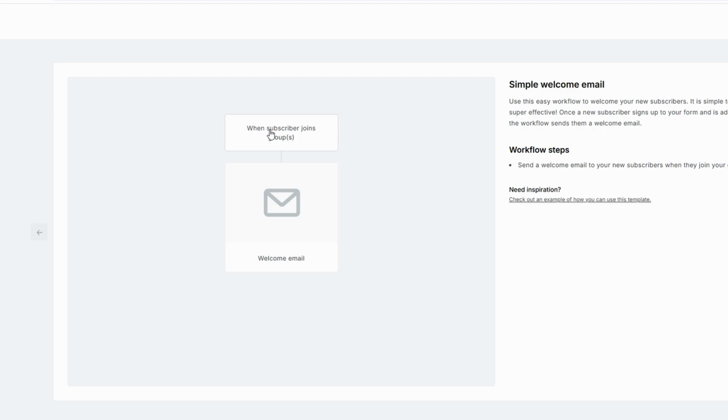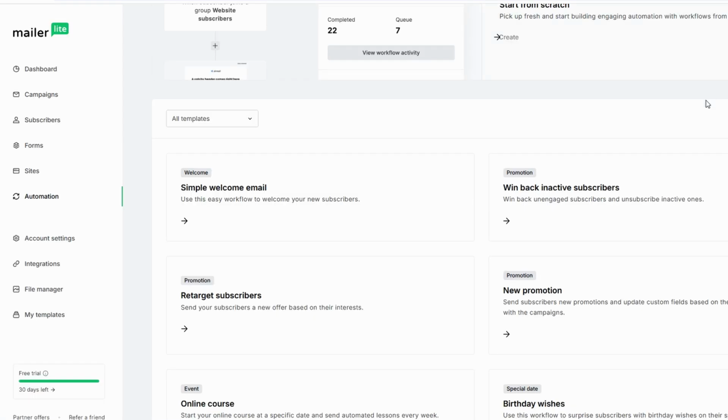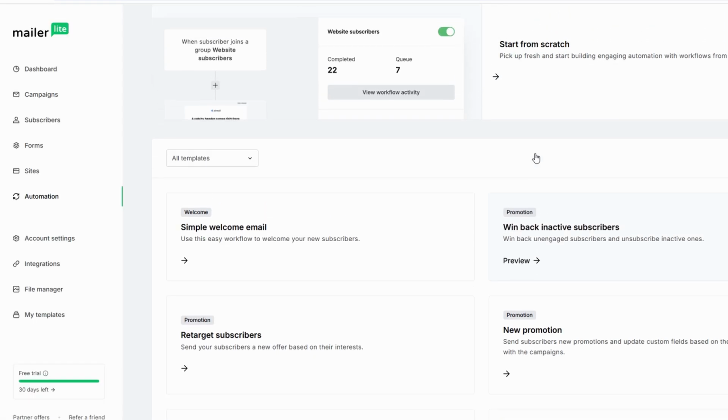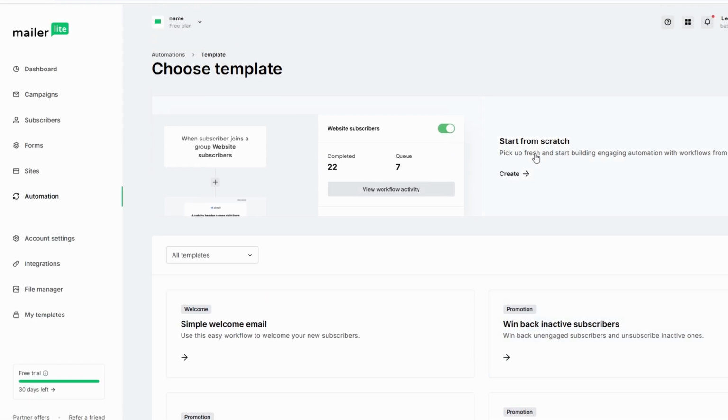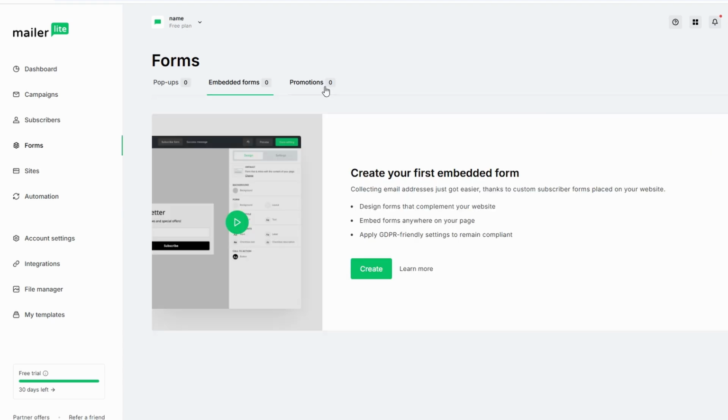MailerLite also lets you create forms and surveys to collect information from your subscribers. To do that, just click on Forms in the sidebar. Here, you can create different types of forms, like embedded forms, pop-up forms, or survey forms.